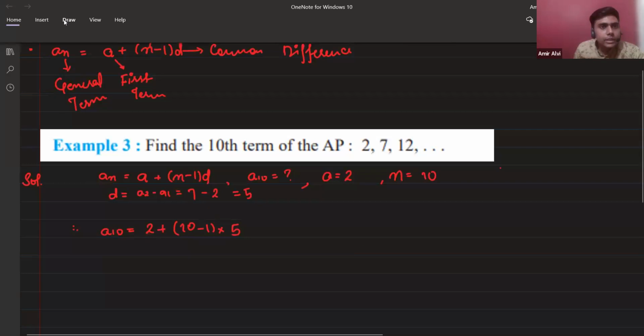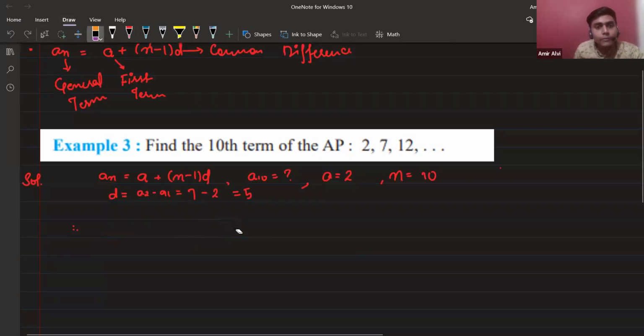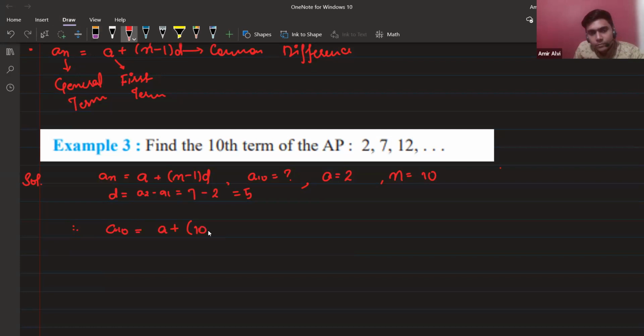Let me write this in a general way so that you can understand why we write A plus 9D instead of A plus 10D when we write the 10th term. A10 is what? A is the same here. N is 10, minus 1, into D. So A plus 9D is written instead of A plus 10D for the 10th term of an AP.